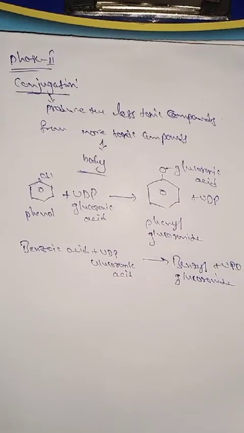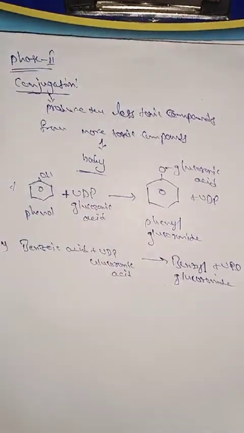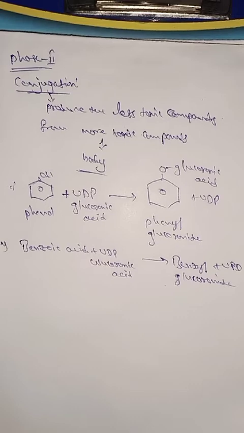This is the second example, and that was the first. This is about phase 2 reactions. Phase 1 and phase 2 reactions occur in detoxification. If you have any doubts, tomorrow we will discuss.